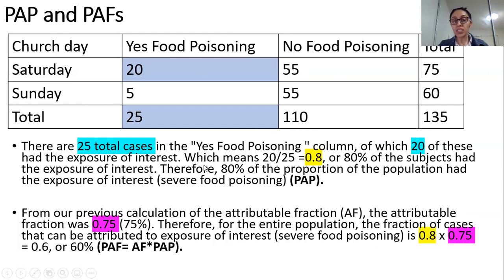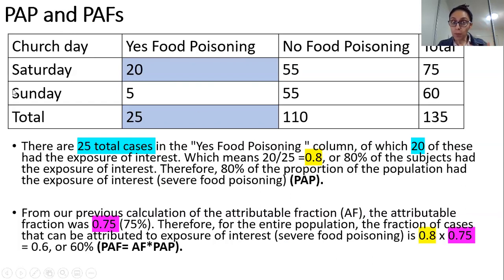So now what does it mean? Which means 20 of the 25 people. When you divide 20 by 25, you get 0.8, which is 80%. Which means 80% of the people, subjects meaning the people, had the exposure of interest. What is our exposure of interest? Severe food poisoning, which people experienced on Saturday. Guys, I'll get back to that. Let me first complete this. Therefore, 80% of the proportion of the population had the exposure of interest, which is severe food poisoning. Now, this is your calculation for PAP. So your calculation for PAP is already done.